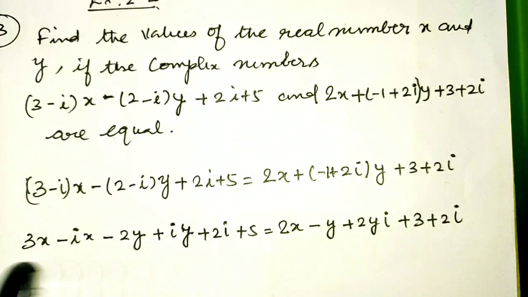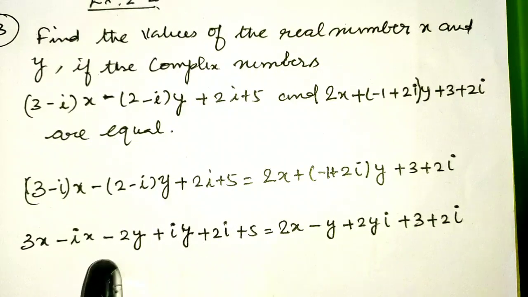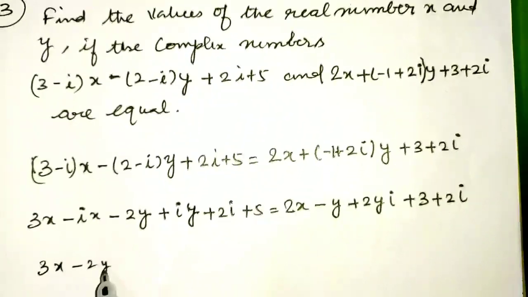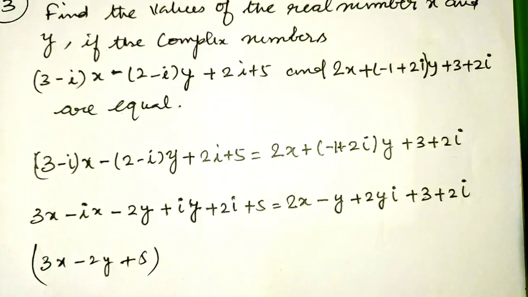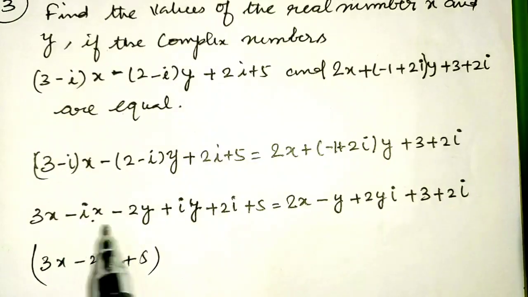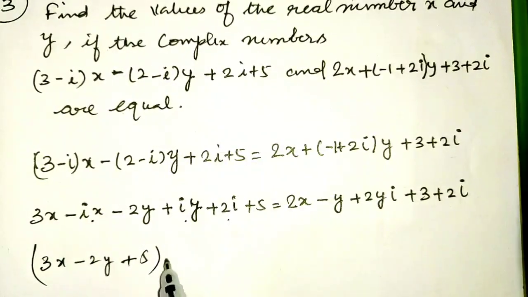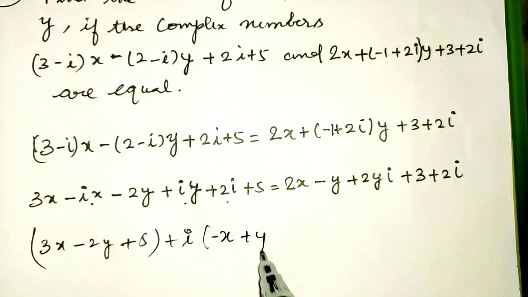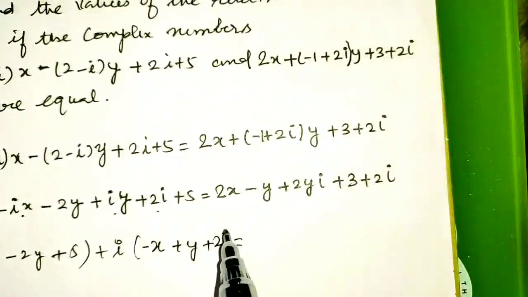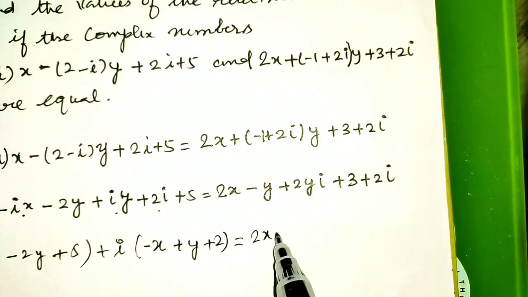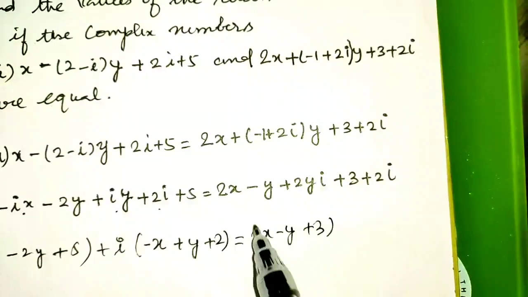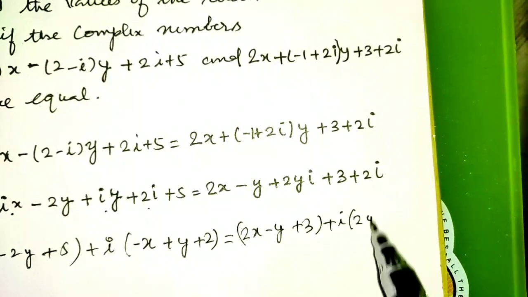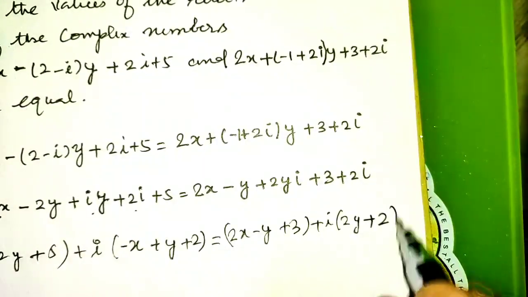Now I am going to separate the real terms and the imaginary terms. The real terms are 3x minus 2y plus 5. So these are the real numbers. The imaginary numbers are ix, iy, 2i. In this I am going to take the i as common. So you will get minus x plus y plus 2 is equal to, in the right hand side the real numbers are 2x minus y plus 3 plus, I am going to take the i as common. The imaginary numbers are 2y plus 2.